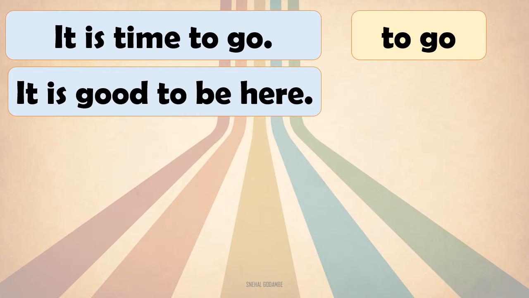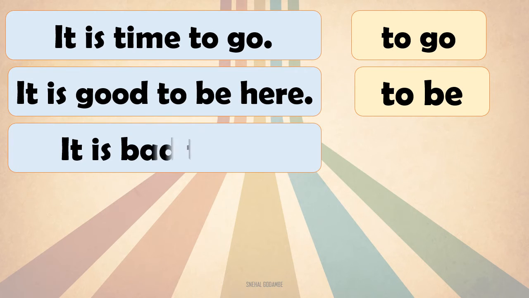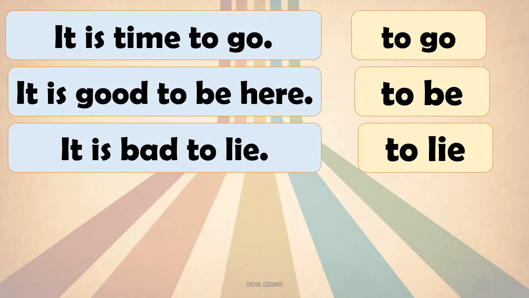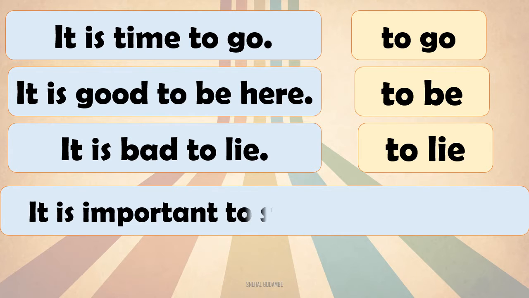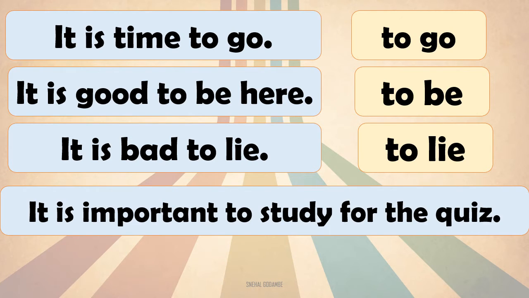Look at the words, to be. It is bad to lie. To lie. And the next example is, it is important to study for the quiz.